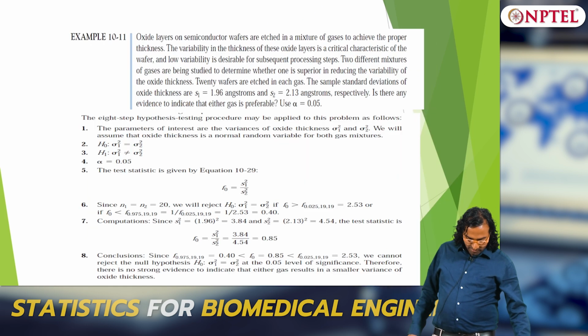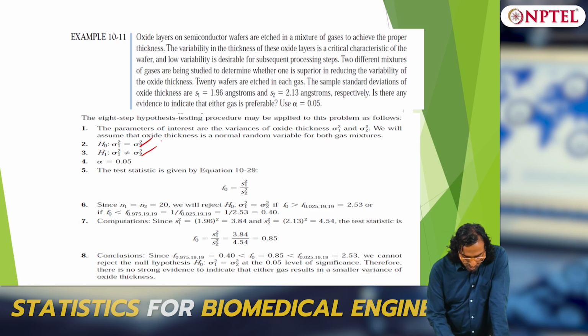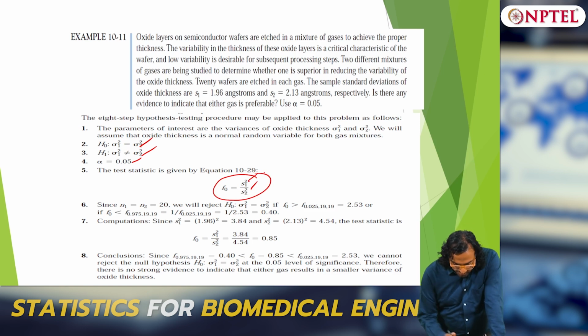Okay. So to give you an example, in this case I had simply sigma 1 square not equal to sigma 2 square as the alternate hypothesis, with alpha 0.95. The test statistic is here. I know S1 square from data, I know S2 square from data, I computed them.